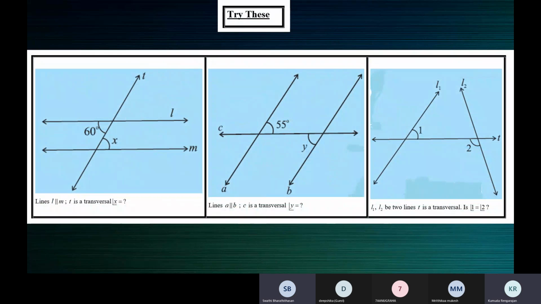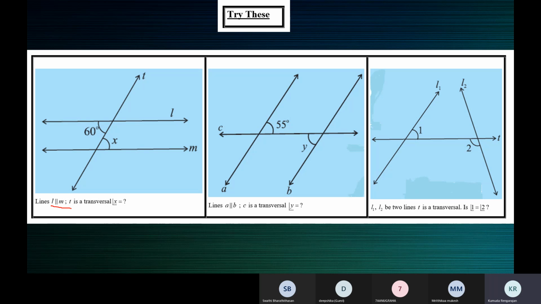Now, it's given that in the first figure, L and M are parallel lines. You can see the symbol here, L parallel to M. T is a transversal.